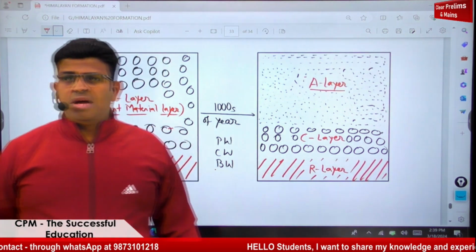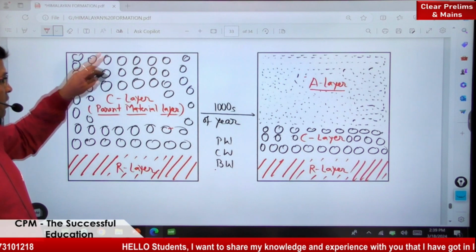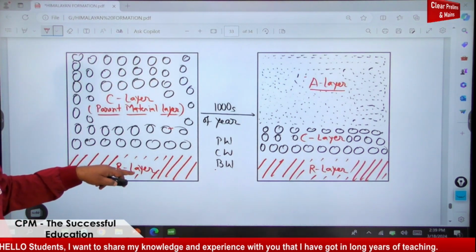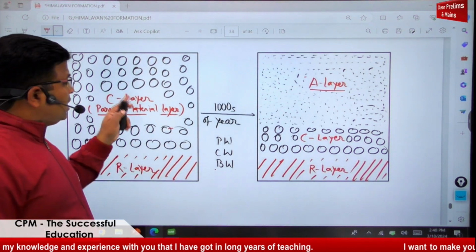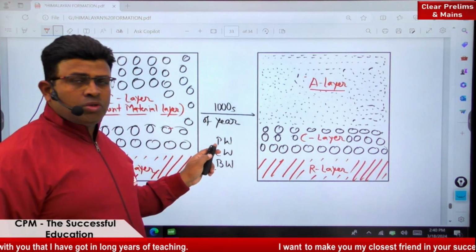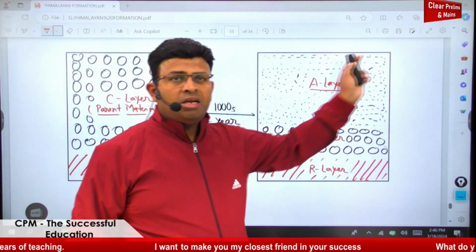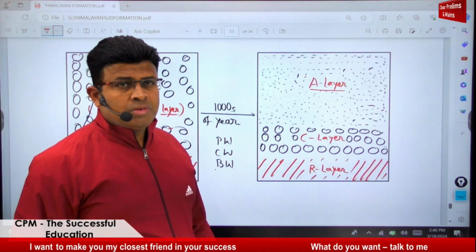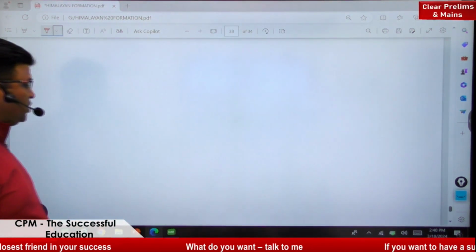Which are the layers we have got? A, C, and R layer. Initially there is only the R layer, converted into C and R layer by physical weathering, chemical weathering, and biological weathering in thousands of years. And now the top of this C layer, in thousands of years through physical, chemical, and biological weathering, has been converted into finer particles of the soil. And this finer particle layer is known as the A layer. This is clear, everyone?